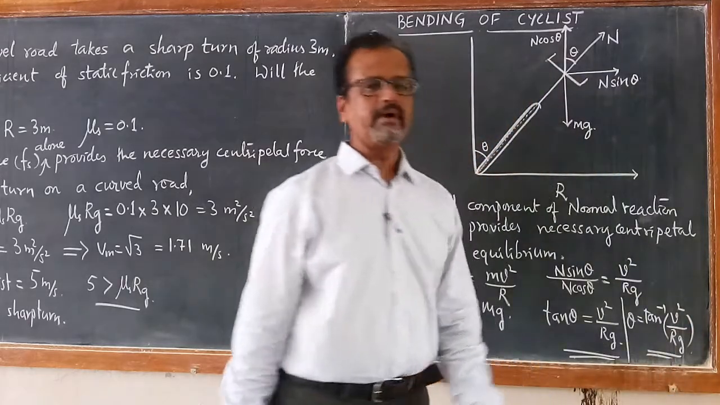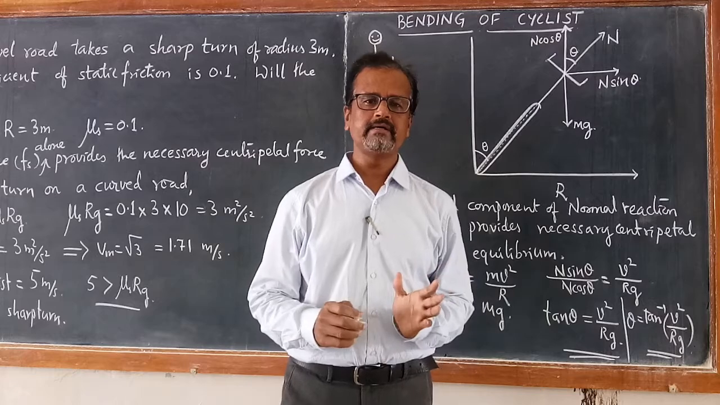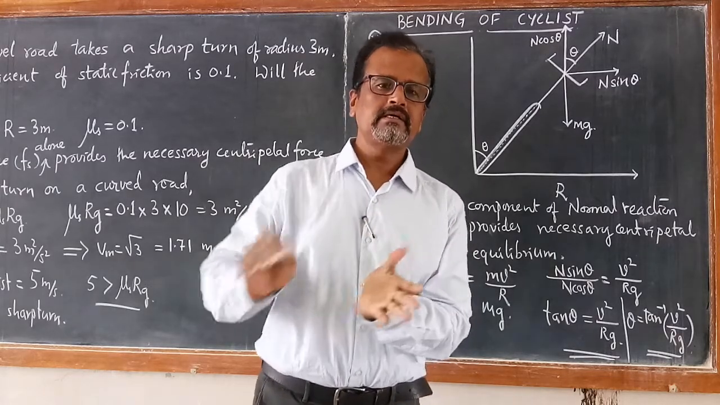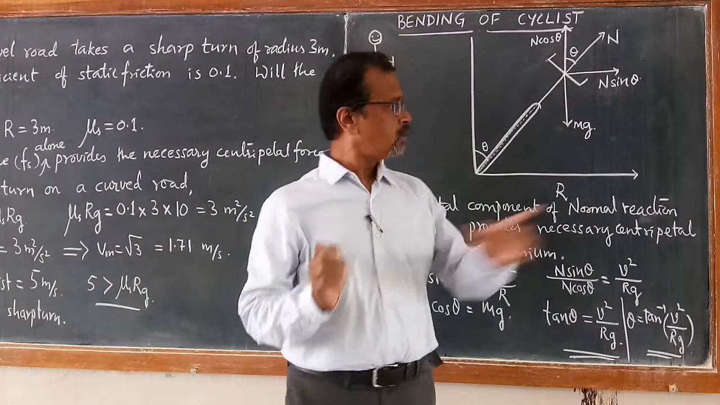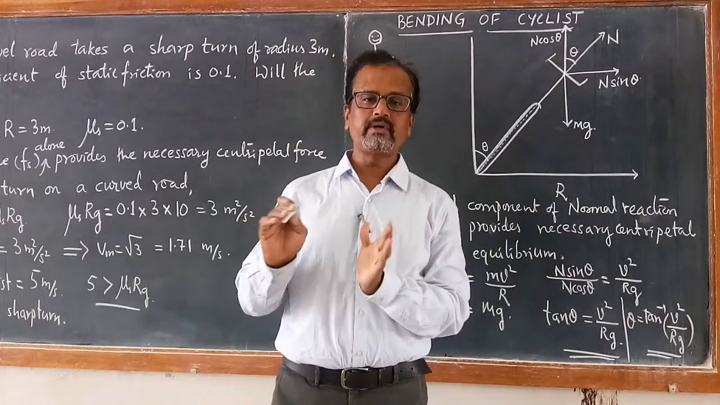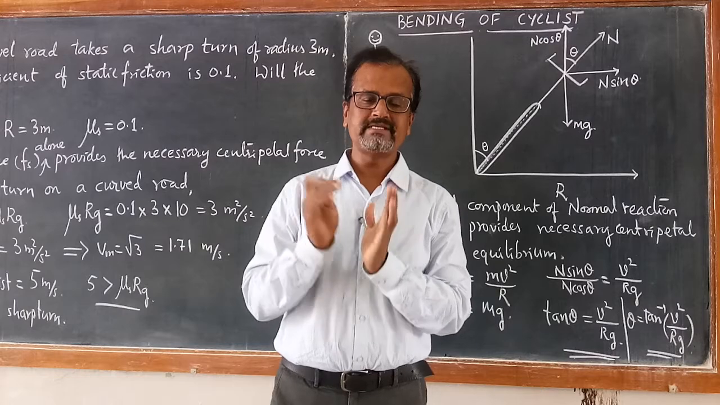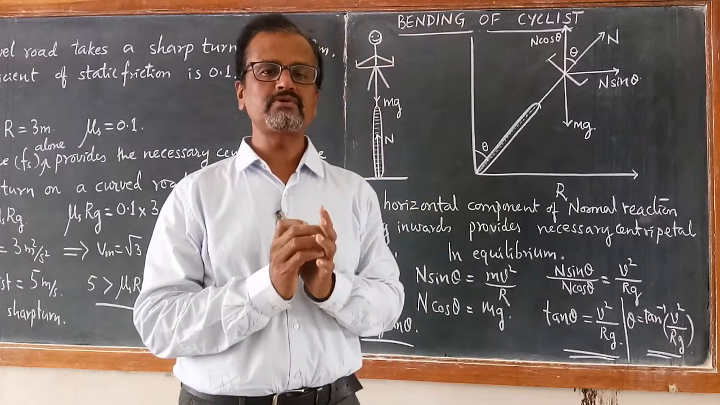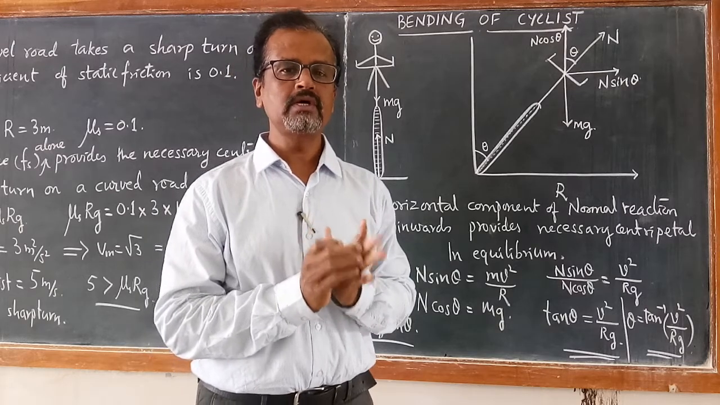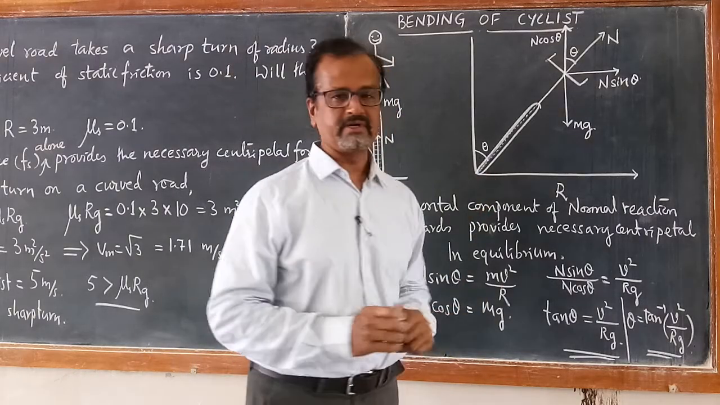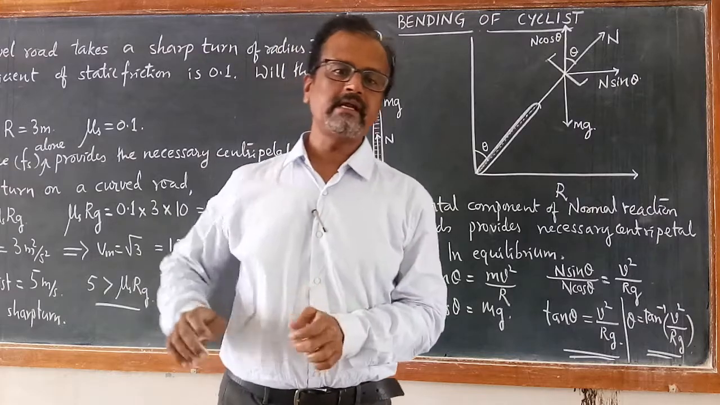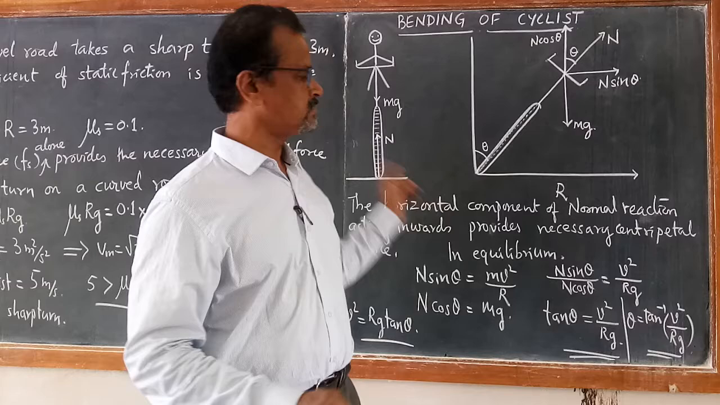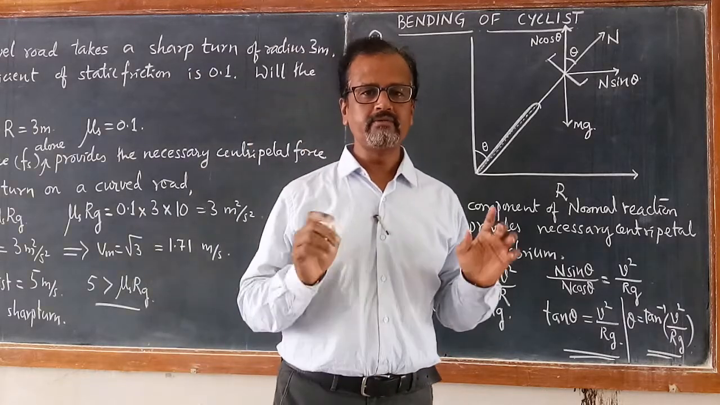So I think you got the point. Why does the cyclist bend or lean inwards? He should lean inwards while taking a turn. The horizontal component of the normal force provides the necessary centripetal force, along with the force of friction. That's how he can ride the bicycle with higher speed than this minimum speed, and he will be safe.